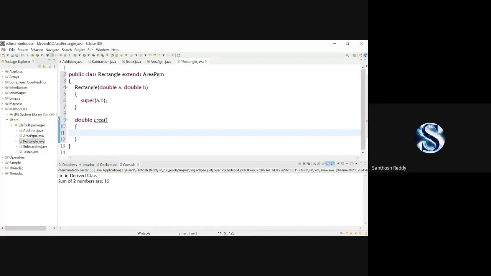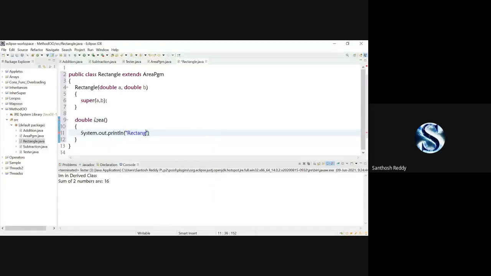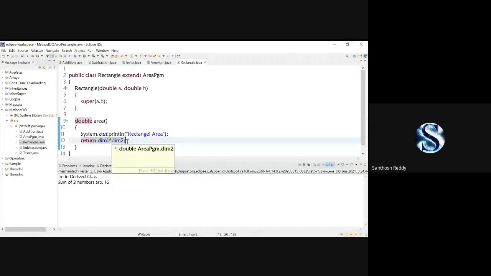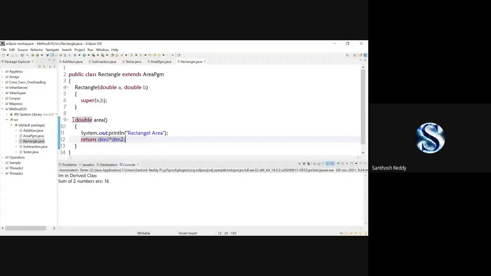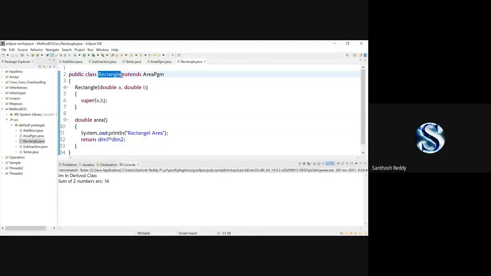Now what I'll do, system dot out dot println, rectangle area. So return dim1 into dim2. That's it. But I have already extended the area program, so all the members which are present in the area program can be used in the rectangle class. So I'm using directly dim1 into dim2. Make sure that once I have implemented the double area method, we have lost the error for the rectangle class.